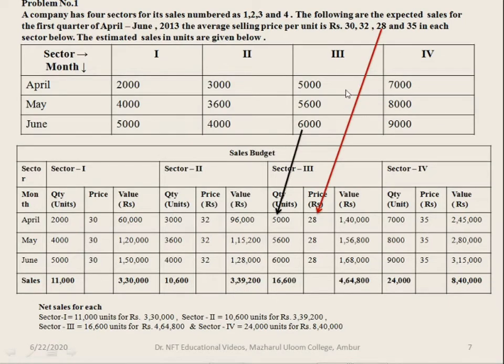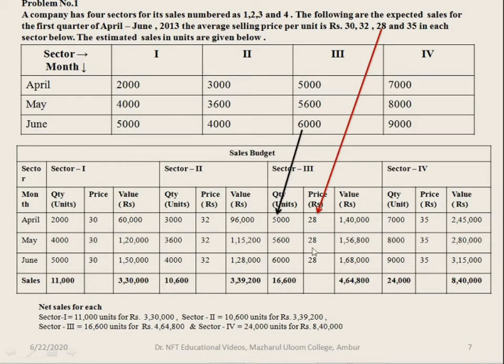Next, coming to the sector 3. In case of sector 3 also, you are given the estimated sales in units: for April 5,000, May 5,600 and June 6,000, and the price per unit is 28 rupees for all the 3 months.